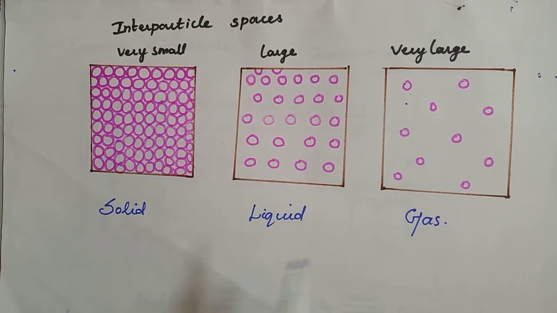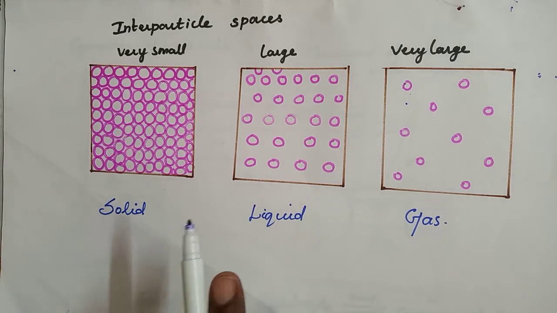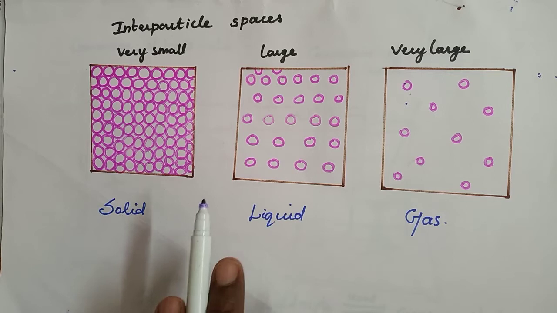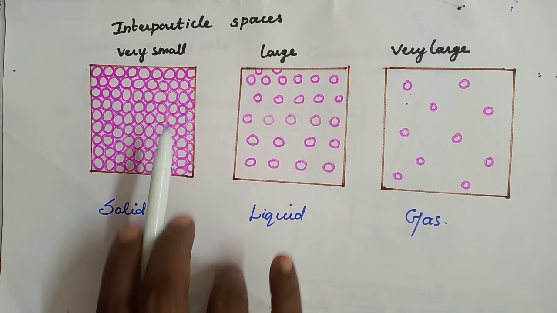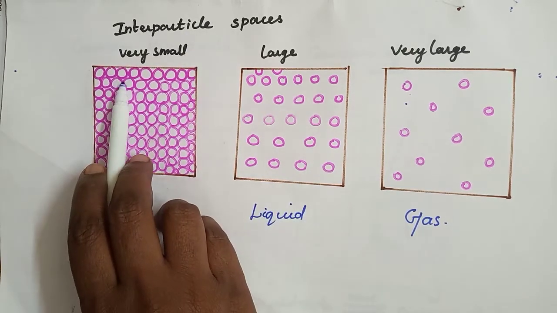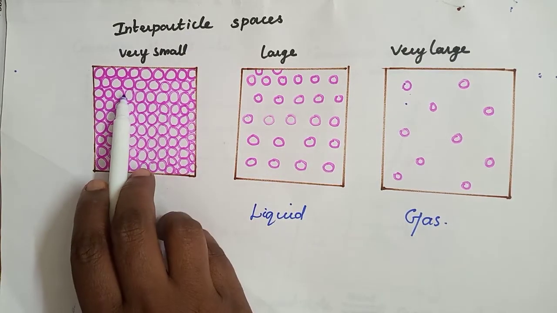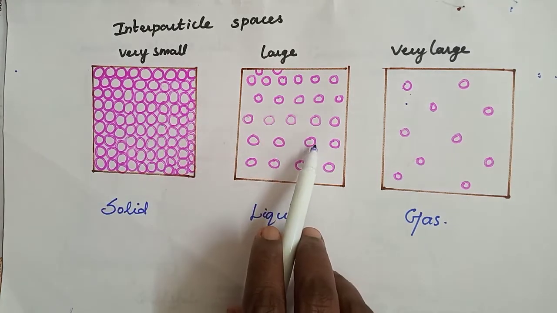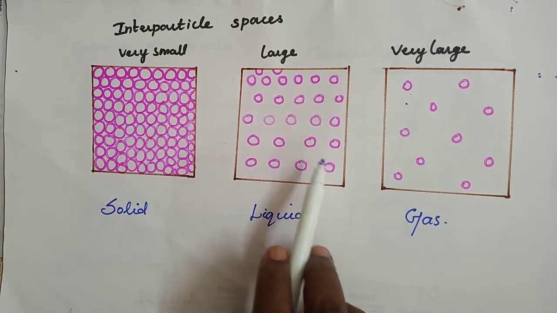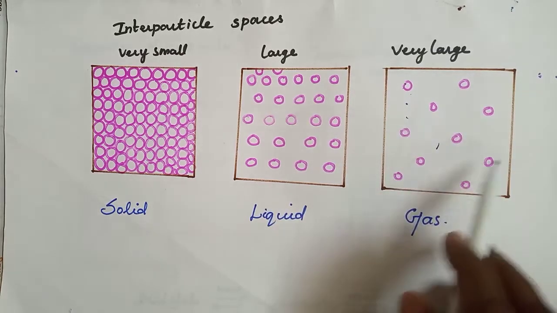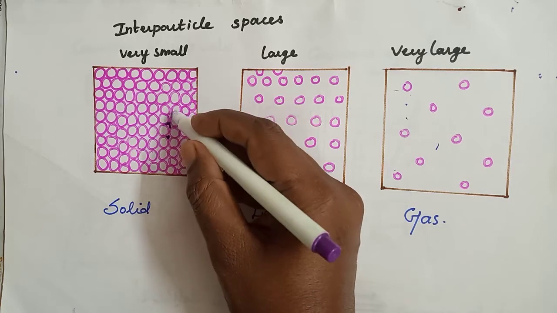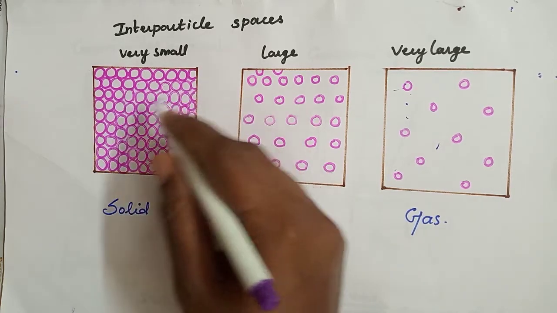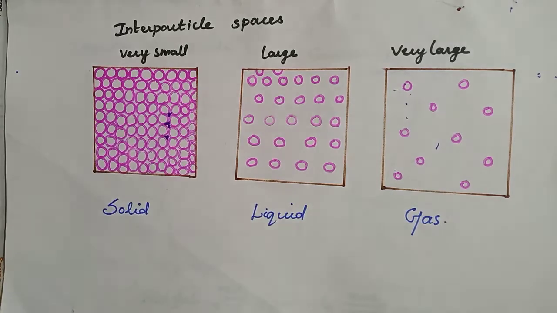From all these things we can conclude that solids have very small interparticle spaces. See, this is a space. In liquids the spaces are a little larger, and in gases very large, because in solids the particles are closely, tightly packed.